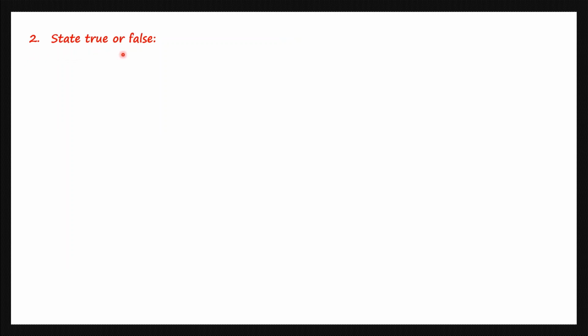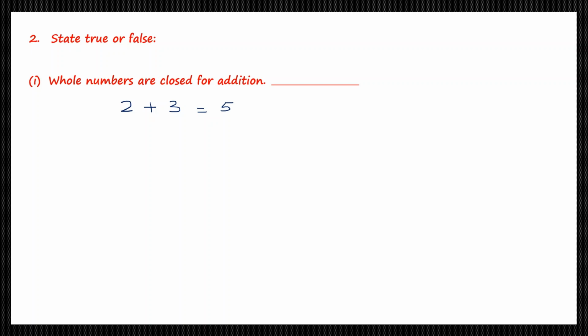Question 2, state true or false. First statement is whole numbers are closed for addition. Now what does this mean? It means when you have two whole numbers, now let's take 2 and 3, two whole numbers. When you add up these, if your answer is also a whole number, now 2 plus 3 is 5, our answer is also a whole number, then you say that whole numbers are closed for addition.